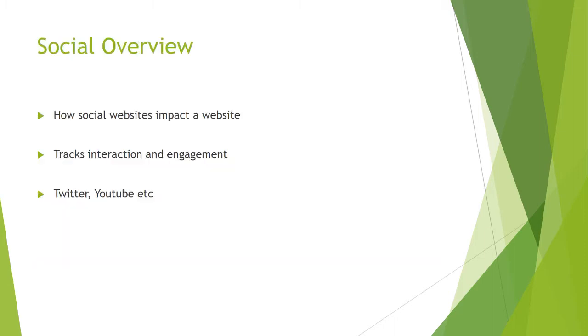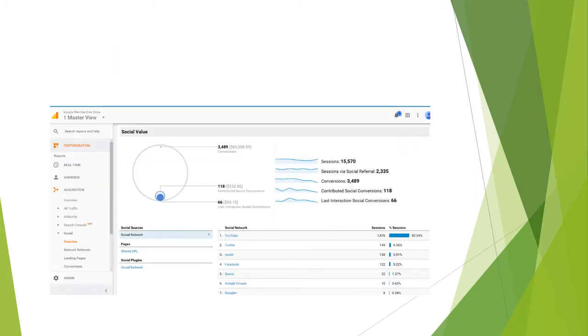So social overview is how sites such as Twitter, Facebook, YouTube, Reddit, and so on will impact traffic to the Google Merchandise Store, tracking interaction and engagement. We can actually see here that traffic from YouTube took up most of the sessions. Of course, the site is also owned by Google, so that offers an explanation. There might also be referral links, site links directing people to the Google Merchandise Store.